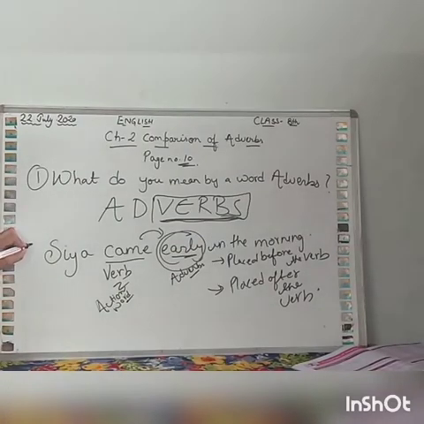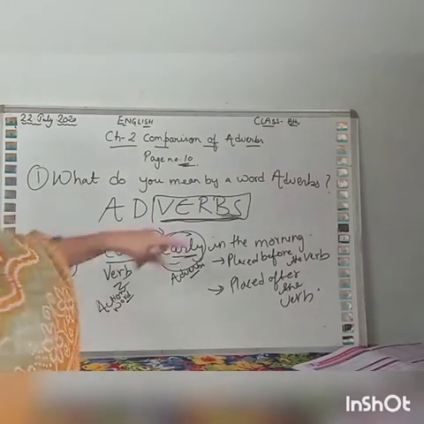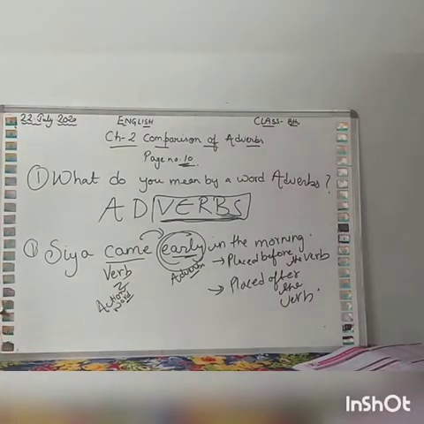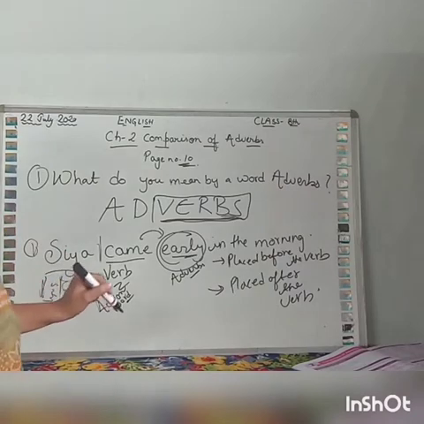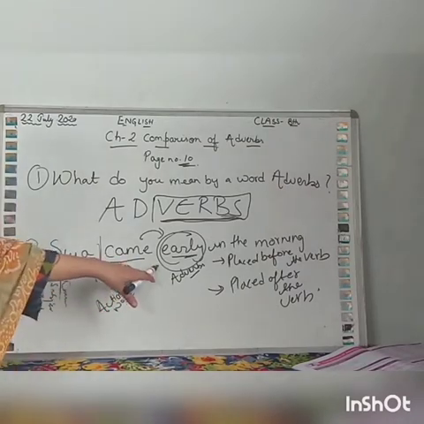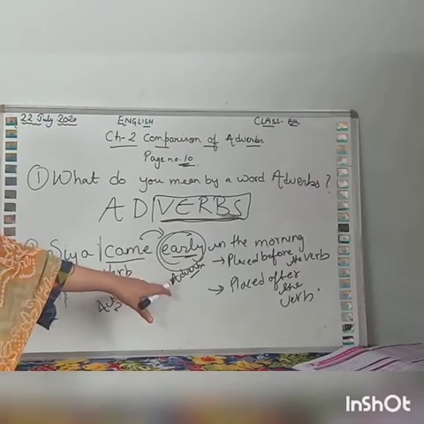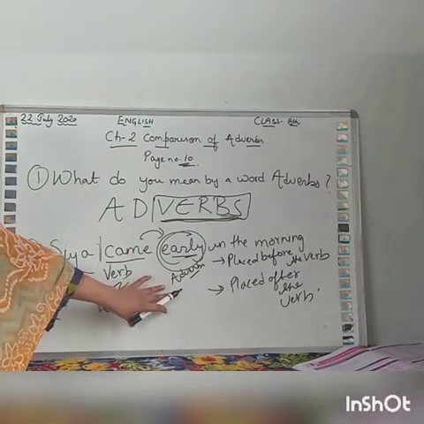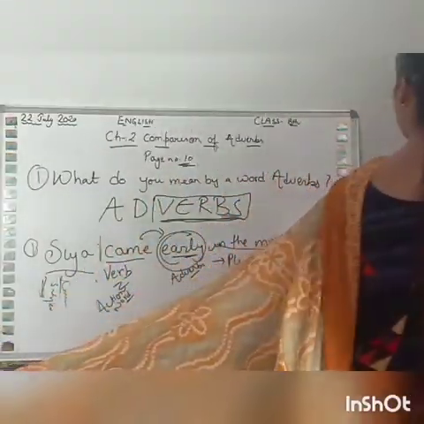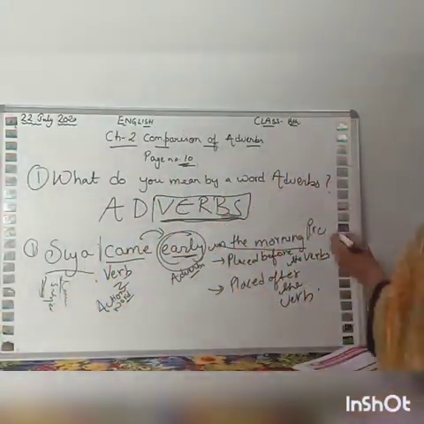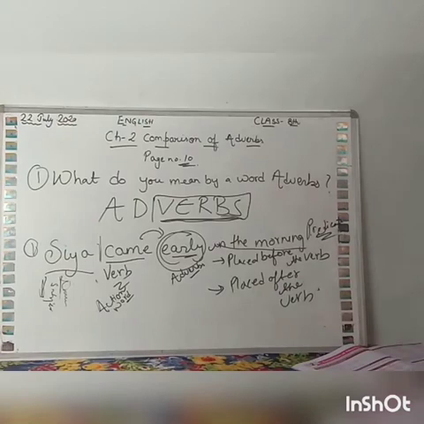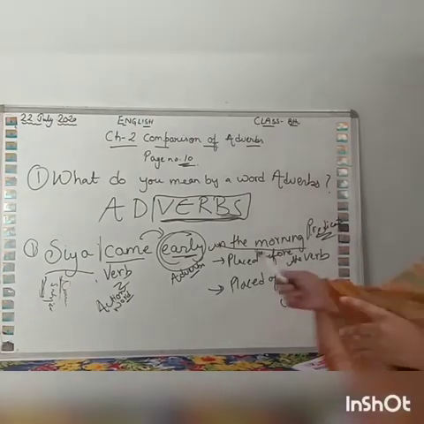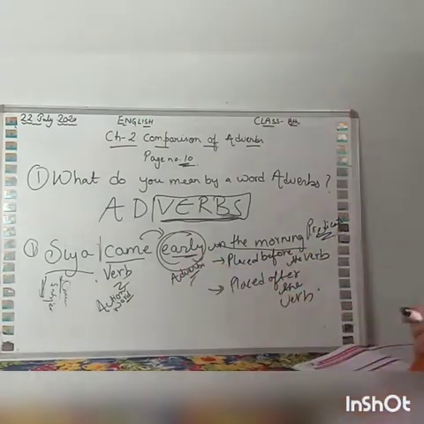In the first sentence written on the blackboard, Sia came early in the morning, Sia is a noun and also the subject. Came is a verb, an action verb. After came, early is coming. It is telling more about the verb, so early is an adverb. In the morning is the predicate, or you can say the rest part of the sentence. In this sentence early is an adverb and it came after the verb.